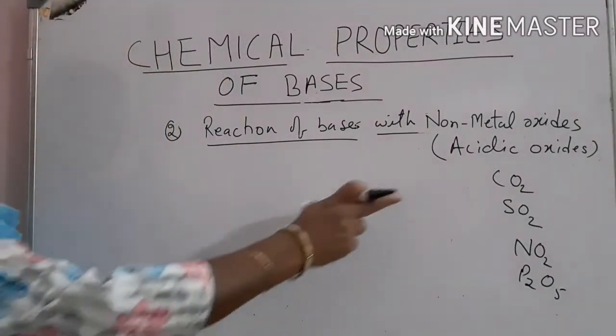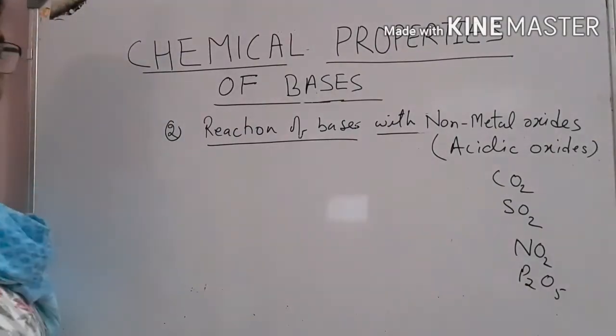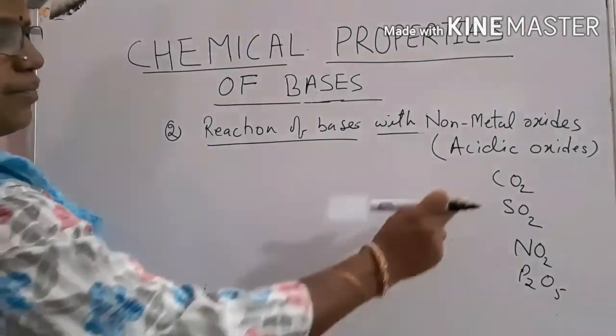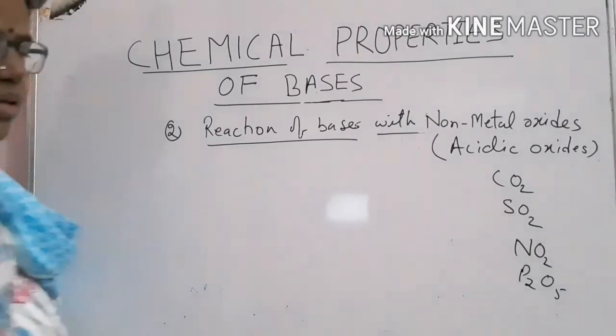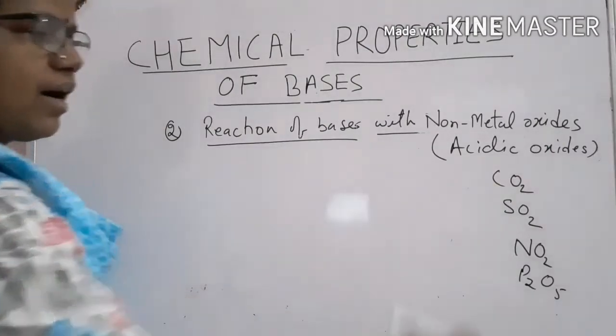Carbon is a non-metal, so its oxide carbon dioxide is acidic; sulfur is a non-metal, so its oxide is acidic. How can you show these oxides are acidic?